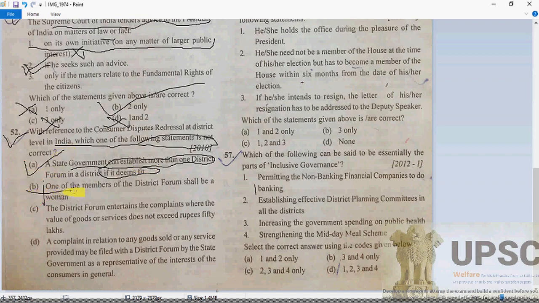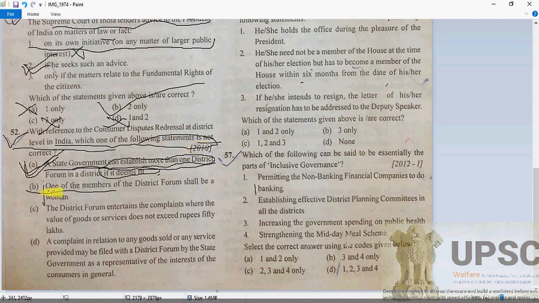Second one, yes. Remember that we are asked which is not correct. So A is correct definitely, because as we know the state government can establish more than one district forum in a district if it of course deems fit. So A is absolutely correct, so it cannot be the answer, as we have to choose the wrong statement.